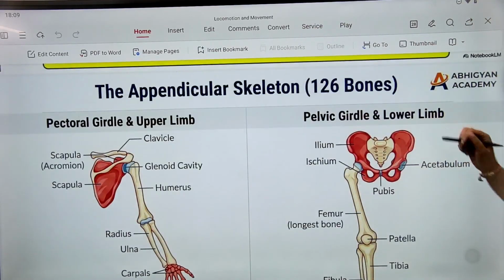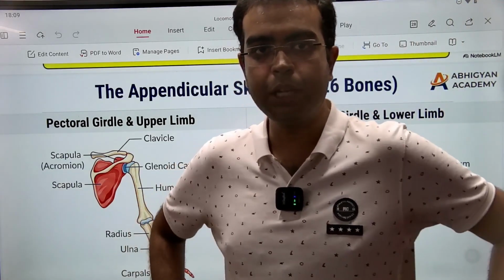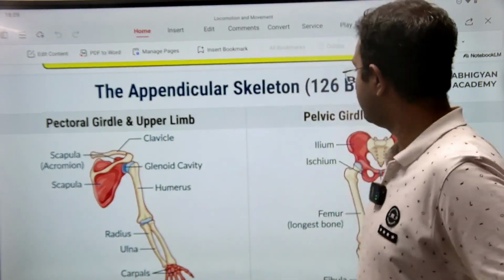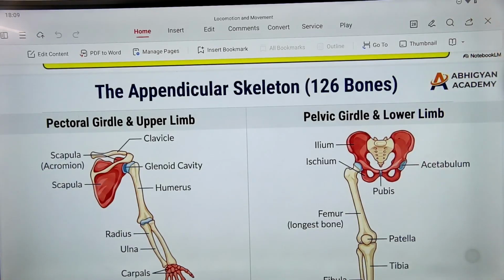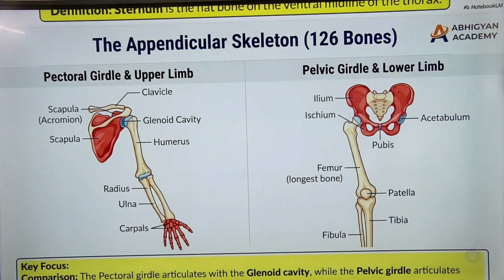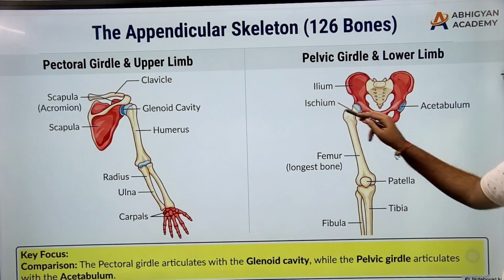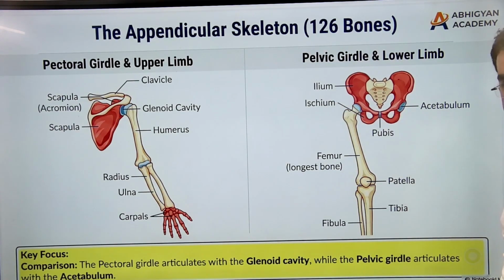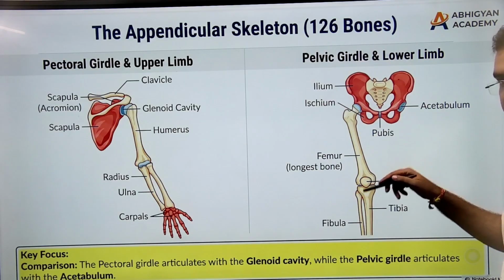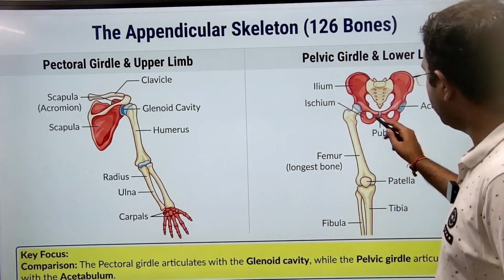Then coming to the lower part, this region, this particular bone on our hips, the hip bone, is known as the pelvic girdle. And the pelvic girdle has three parts. The upper part is the ilium, the middle part right here is the ischium, and the lower part near the pubic region, the pubic bone, is known as the pubis.